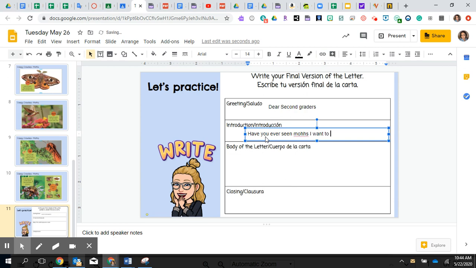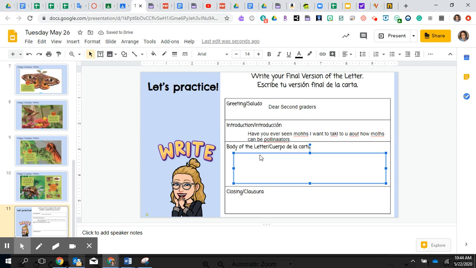I want to talk to you about how moths can be pollinators. Okay, so that was my introduction. I'm telling my reader that I'm going to talk about moths. Now I'm going to talk about the body of the letter.